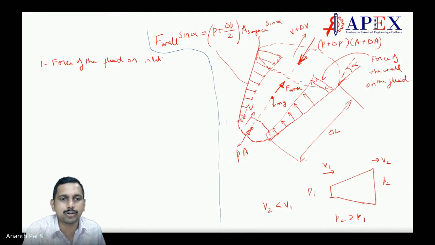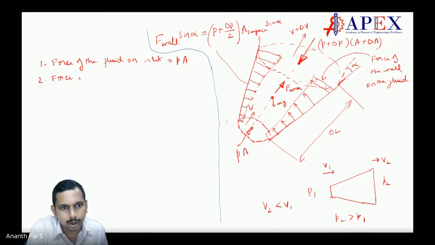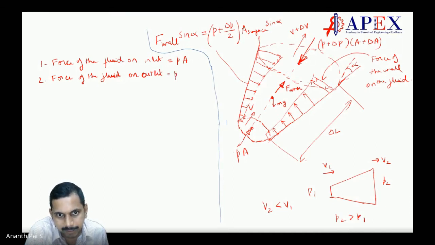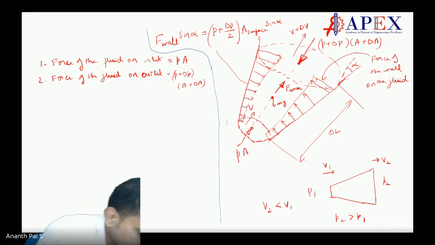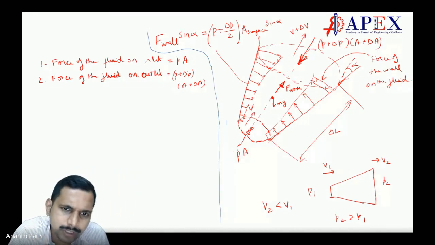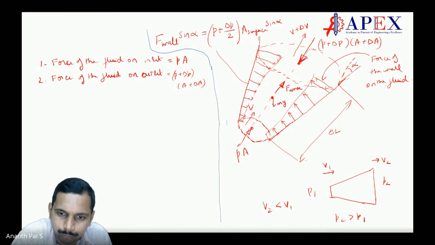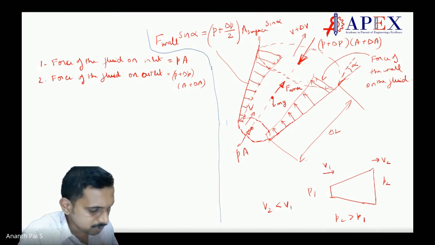Okay. So force on the fluid at inlet is equal to P into A. Correct. Second one, force on the fluid at exit, on outlet, is equal to P plus delta P into A plus delta A. Correct. Now, another point here, weight. Now we have to take along this line, along the flow. Flow is in this direction. So how to take that?